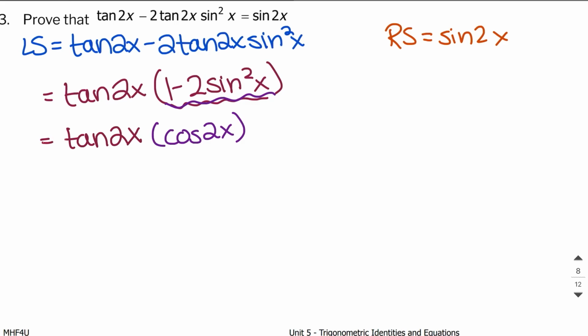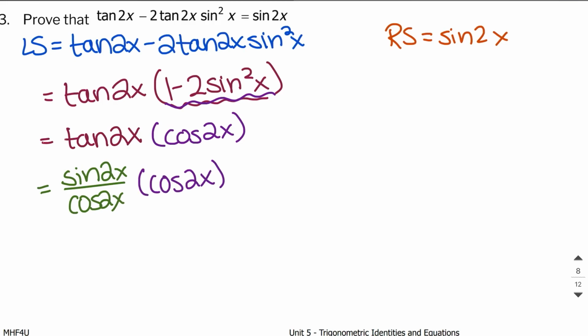Now, at this point, it might be helpful to change tangent into sine and cosine. So I'm going to say sine of 2x over cosine of 2x, and that would be multiplied by the cosine of 2x right here. And the more practice you get with these trig proofs, the more foresight you're going to see, where you're just going to play around with things until you can get it to work for you. And I can just see right here that this cosine 2x and this cosine 2x cancel. So I end up getting sine of 2x, which is exactly what the right side is right here.